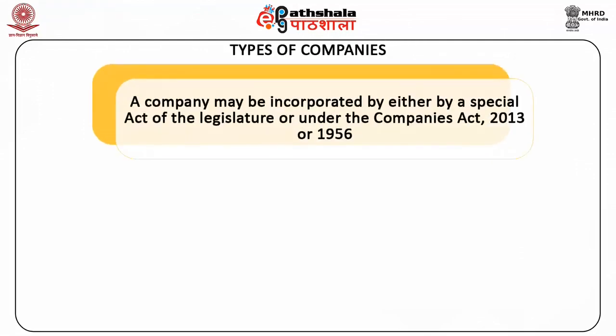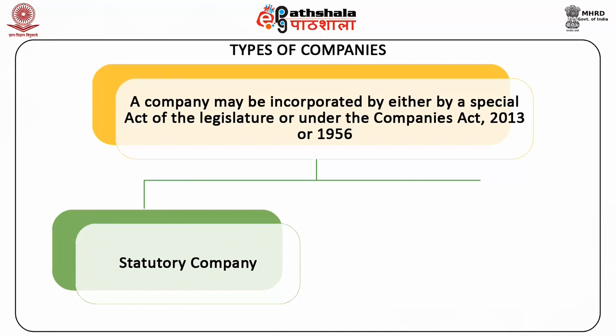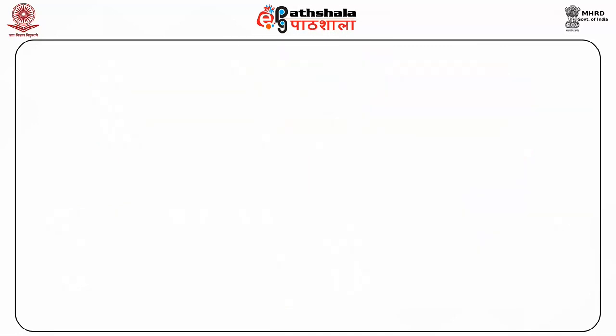We shall now study the types of companies. A company may be incorporated either by a special act of the legislature or under the Companies Act 2013 or 1956. Accordingly, a company may be 1. Statutory company or 2. Registered company. We shall now discuss statutory company.